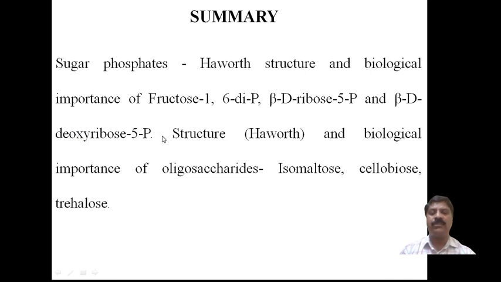In the oligosaccharides section, the second class of carbohydrates, we discussed isomaltose, cellobiose, and trehalose. These are the three examples, and we discussed their structure and their important biological importance or role in microorganisms, how it takes place and how they are important. I have explained so far.